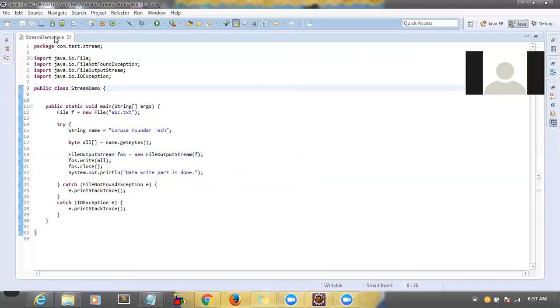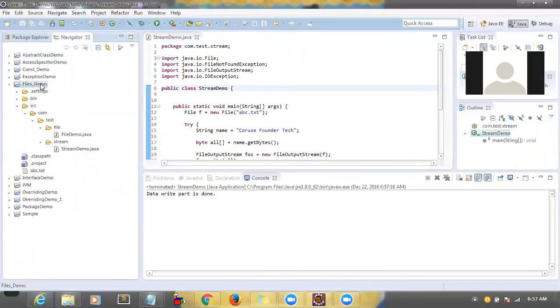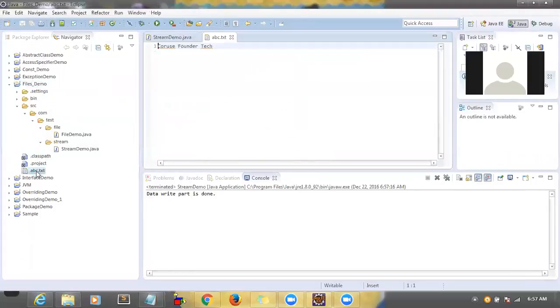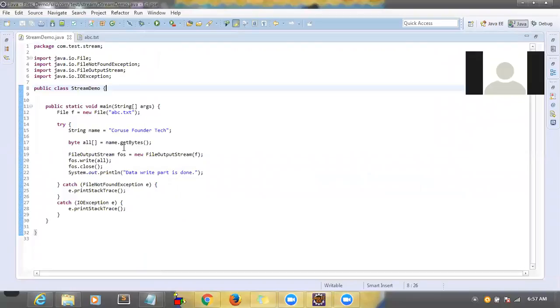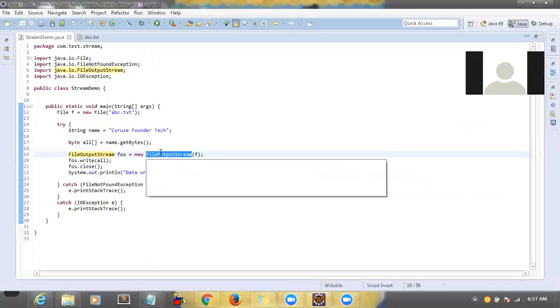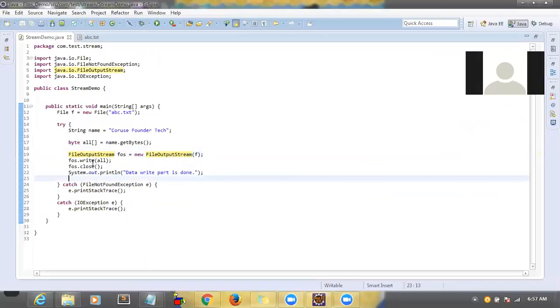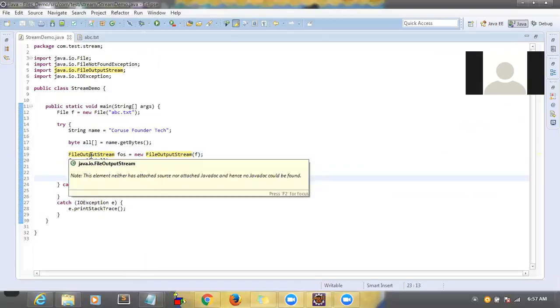Now go back to the file system and refresh it. Yes, now open this file. Yes, data is there, right? So this is the way to write the data into the file system. You use the FileOutputStream. If you use the FileInputStream, then it will be reading, to read the data. That is the next part. So far it's clear, right? How to write the data into a file, correct?